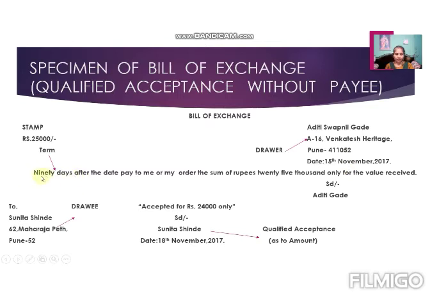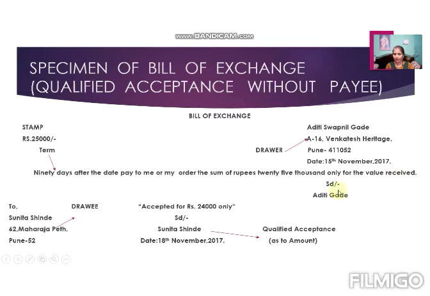Here again the term is 90 days. If it is a period, then you have to write it as a period. Again I am telling you, don't write numbers, write number names. Again and again I am specially telling you all these things because students make mistakes in them. 90 days after the date, pay to me or my order the sum of rupees twenty-five thousand only for the value received. This sentence is the same.